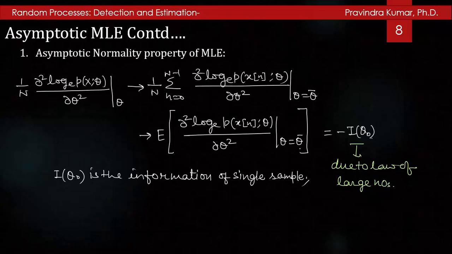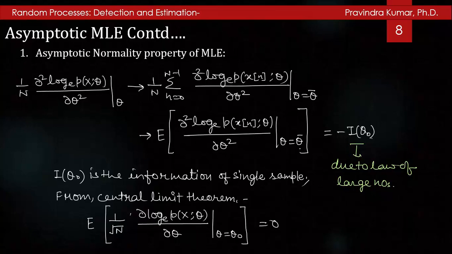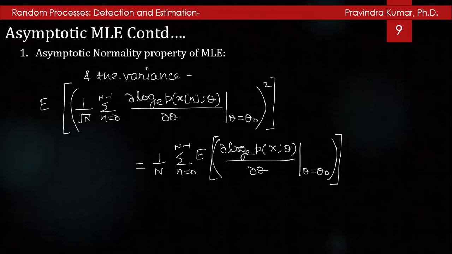This is a scalar case. Similarly, you can go with the vector parameter case. Also, by the central limit theorem, we can have the expected value of 1/√n ∂ log_e p(x;θ)/∂θ at θ = θ₀ equal to 0, and the variance will be the expected value of the whole square of 1/√n Σ from n=0 to N−1 of ∂ log_e p(x;θ)/∂θ at θ = θ₀.